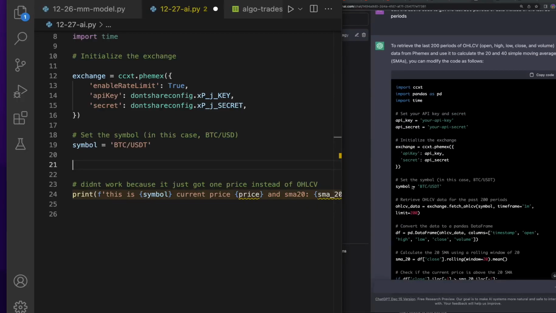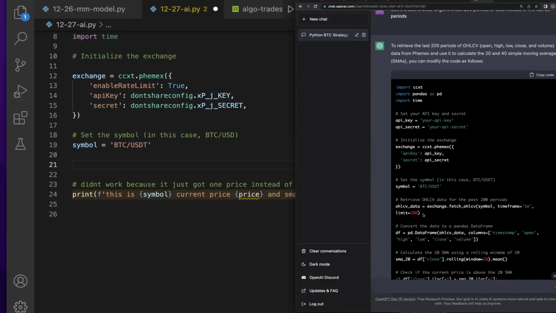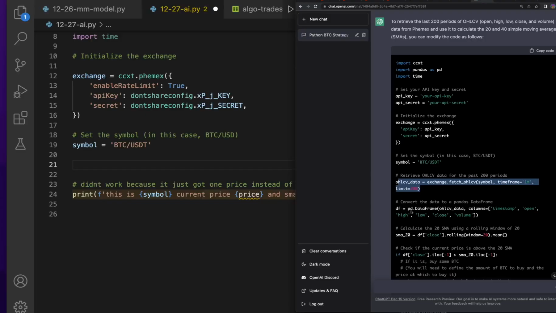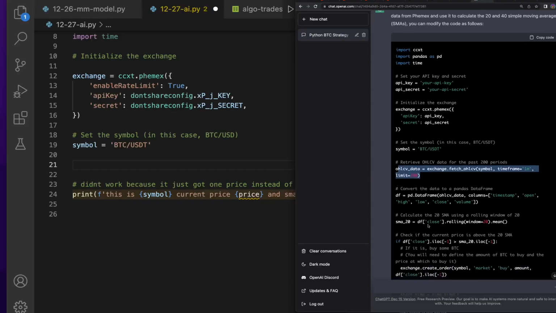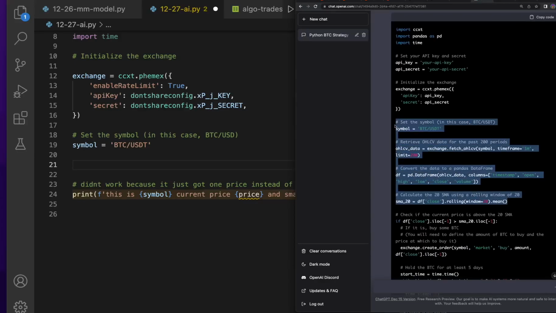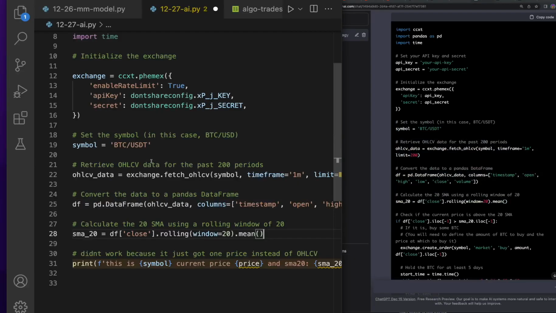So let's start here. It says set the symbol, and then it gets the open, high, low, close, volume data. It looks like it gets the limit of 200 now, which is great. It sets the data frame, which looks awesome to me. I mean, first look. And then it gets the rolling mean. So let's go ahead and pull in all of this here and run it. So retrieve open, high, low, close, volume data. That looks good to me.